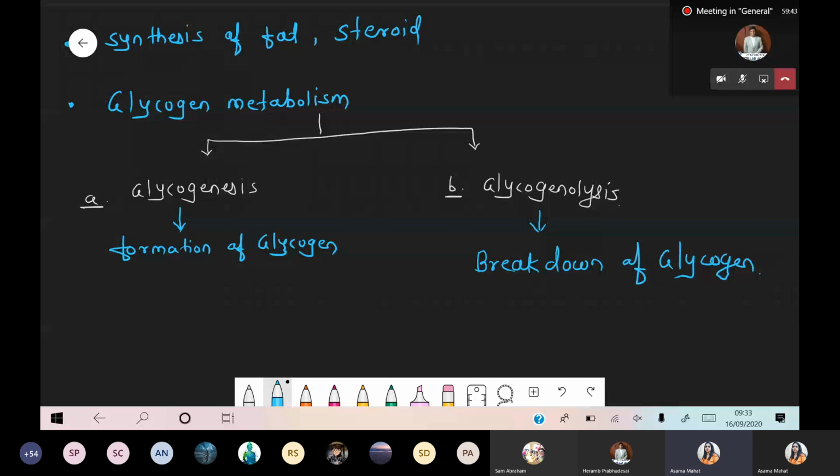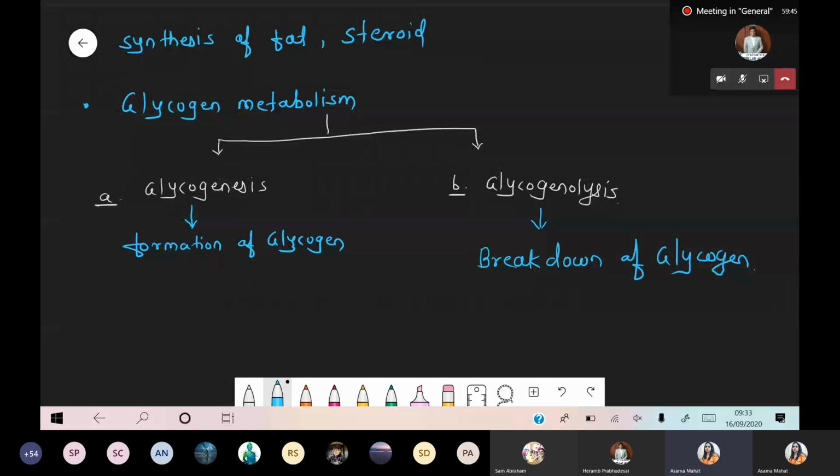Now, what is happening? If I am talking about the molecule glycogen, it is again an example of a polysaccharide. Starch is also an example of a polysaccharide, right? But more specifically, similar to starch, glycogen is also a storage form. Starch is the storage form in plants, glycogen is the storage form in animals. Starch is formed by glucose molecules, and a similar condition is present with glycogen. Glycogen is also formed by glucose molecules.